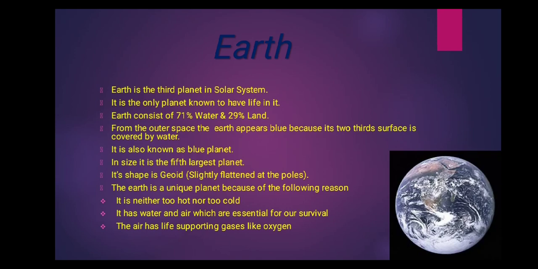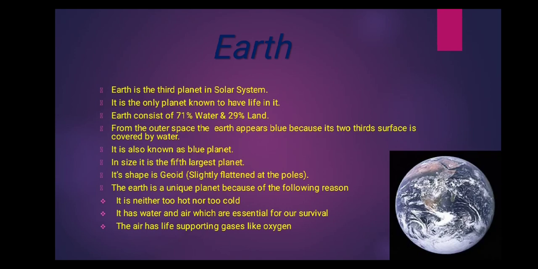In previous classes, you might have learned about the shape of the earth. The earth is circular in shape, but exactly it is not as round as a ball. It is a little bit flattened, which means it is a little bit pressed from the top and bottom, or from the poles. What are the poles? The upper part and the bottom part of the earth. There are 2 points that are known as the poles.